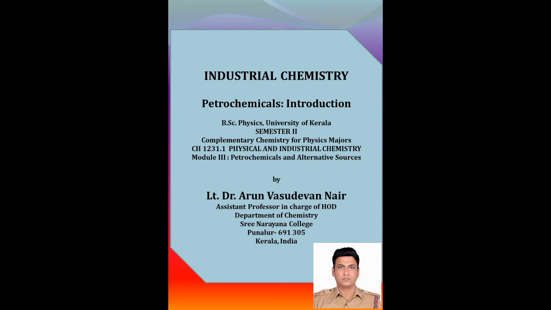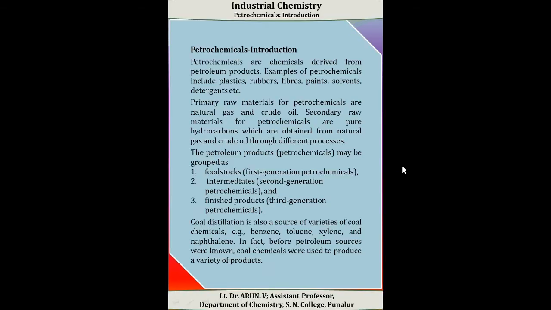Let us study the topic petrochemicals and alternative sources in your semester 2 complementary physics course. First we have to study the petrochemical. Petrochemicals are chemicals derived from petroleum products. Examples of petrochemicals include plastics, rubbers, fibers, paints, solvents, detergents, etc.